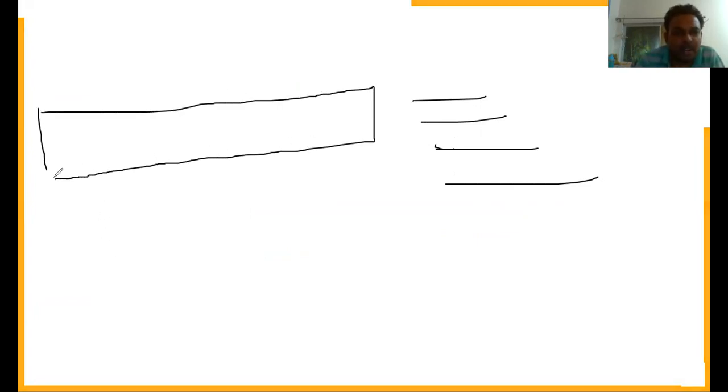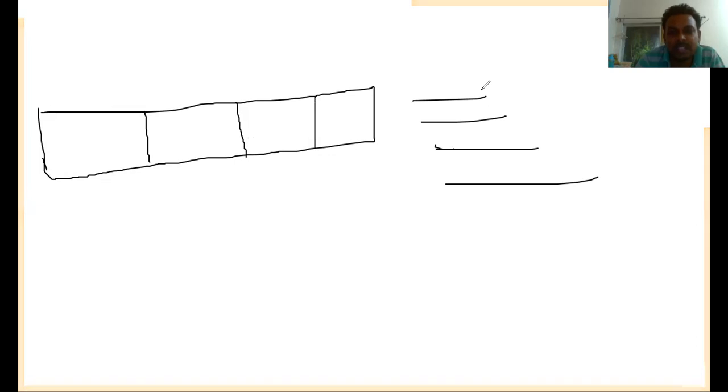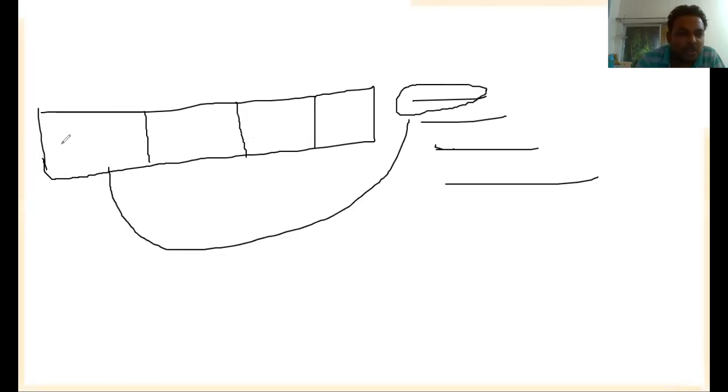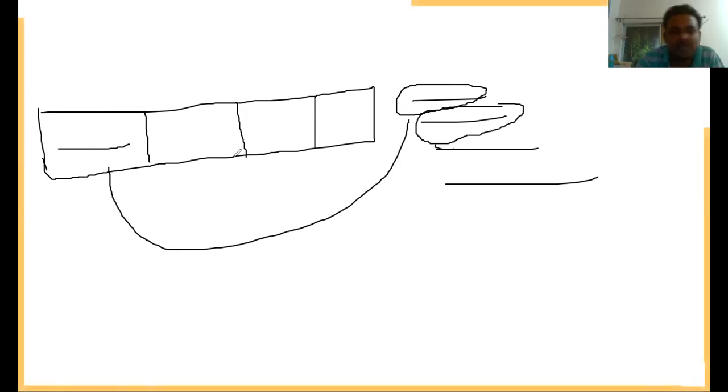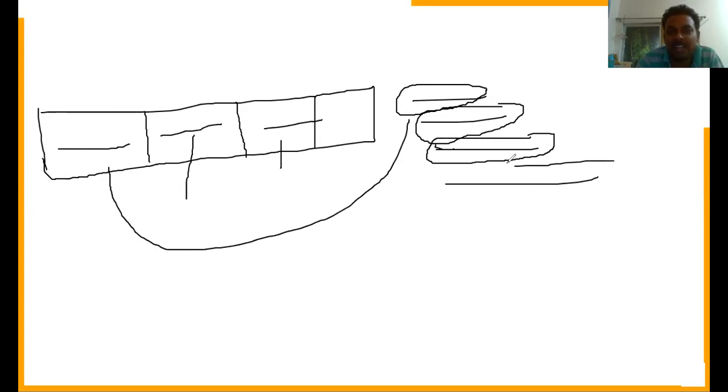Readlines will read the whole file, but will return the content in the form of a list. This first line will be transferred to location 0, the complete second line will be transferred to location 1, the third line to the next location, and the fourth line to the last location.